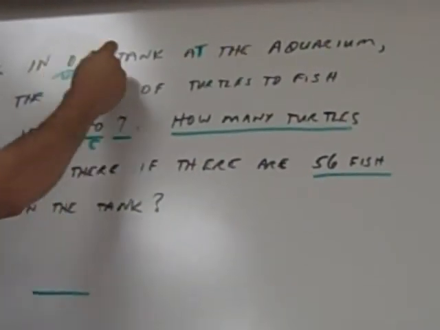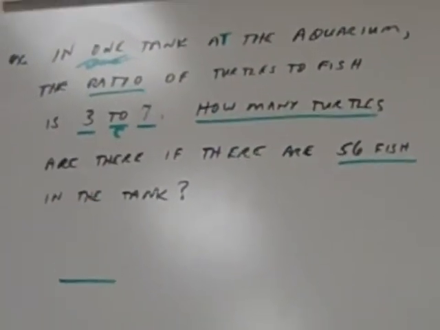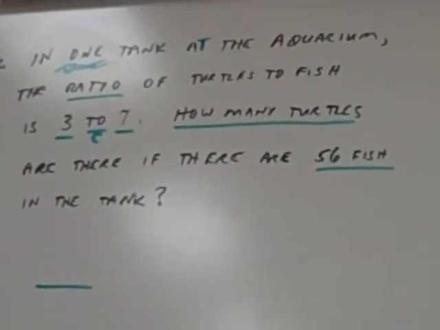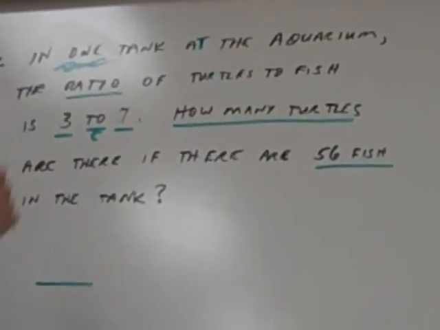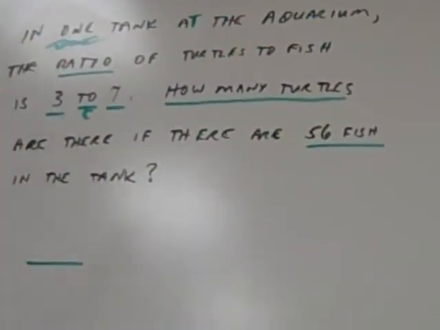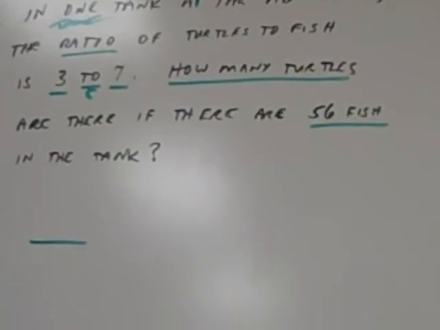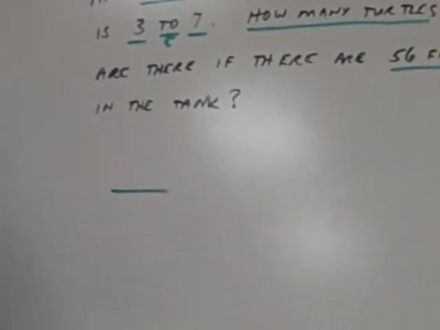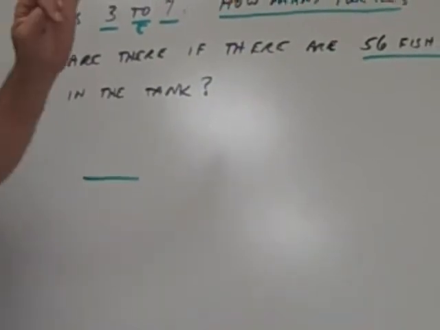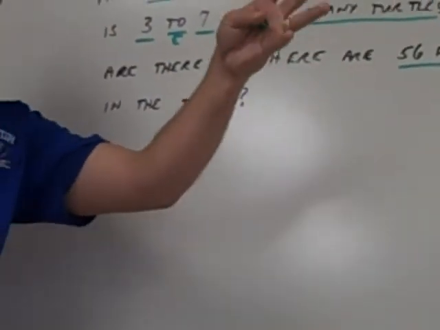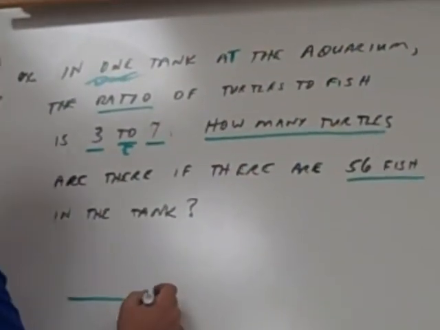That's just in there to mess us up. All righty. Ratio. And I got a 3, a 7, a 56, and how many turtles? I've still got 3 pieces of information, don't I? 3 pieces of information and asking for the 4th. So do I have this? Yes.